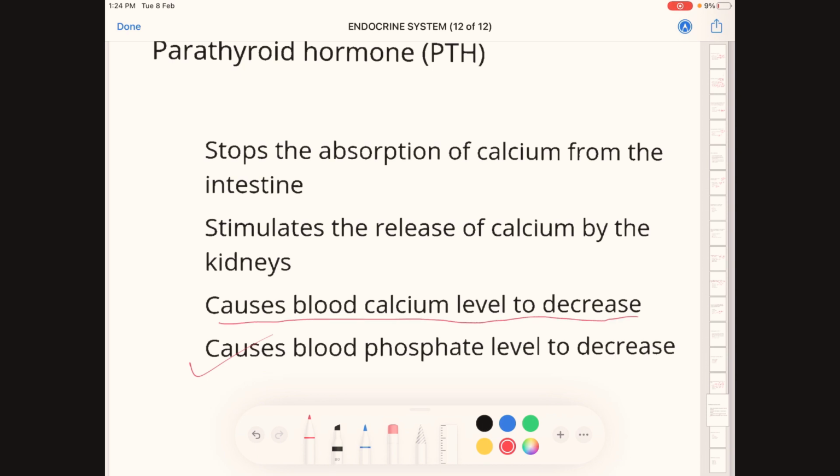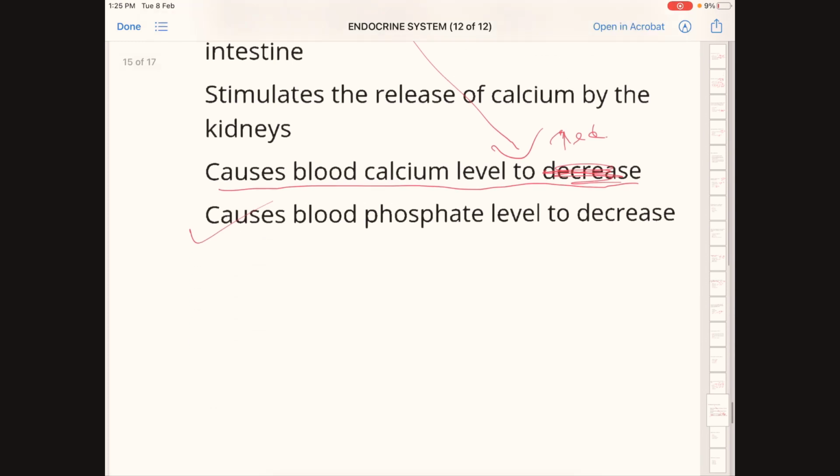Calcium level decrease is done by calcitonin, whereas parathyroid hormone causes blood calcium level to increase. It also causes blood phosphate level to decrease.